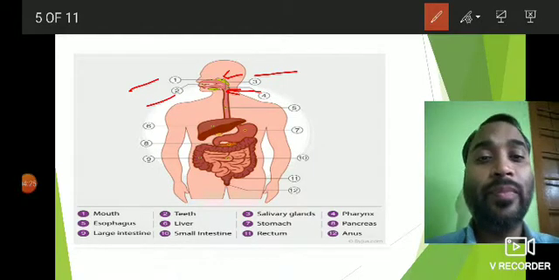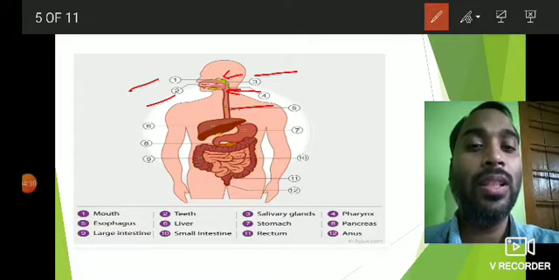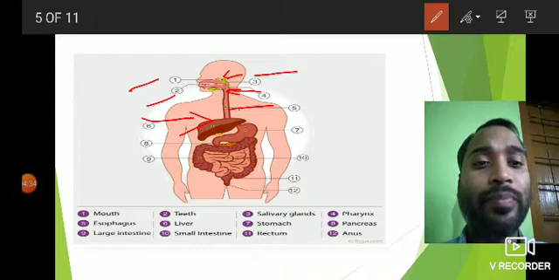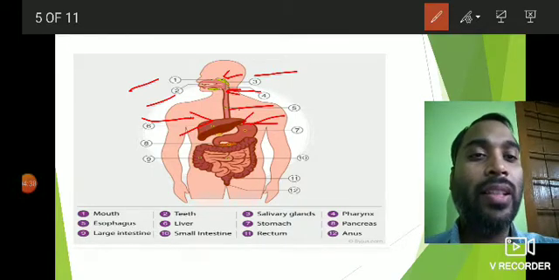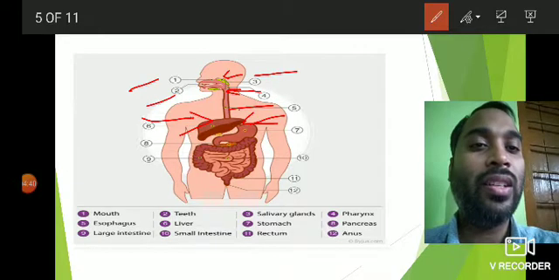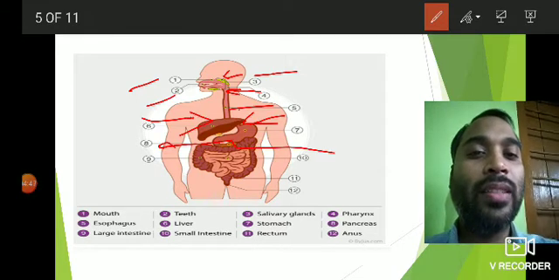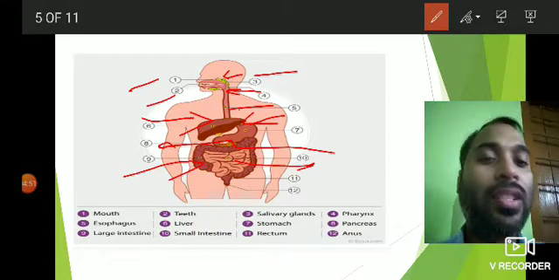Then we have the esophagus, number five, which is the food pipe. Then number six, the largest gland, the liver. Seven is the stomach. Number eight is the pancreas, just below the stomach. Number nine, the large intestine, this one. Then this one is the small intestine.